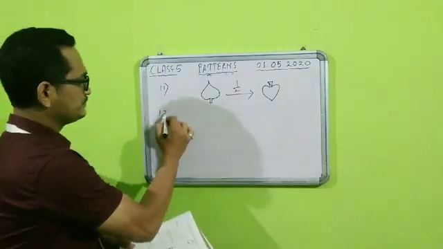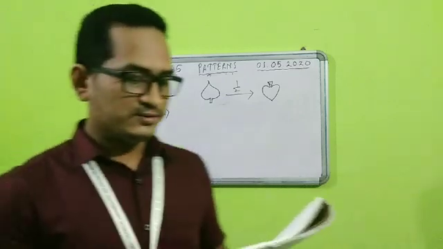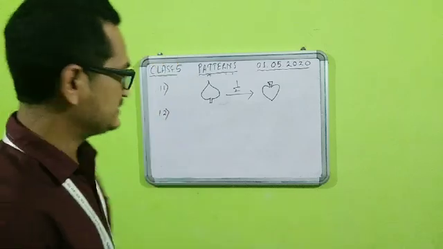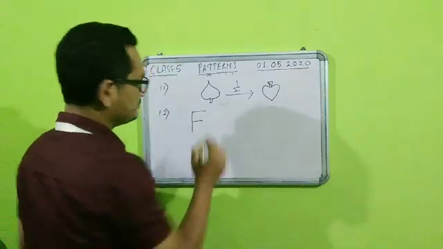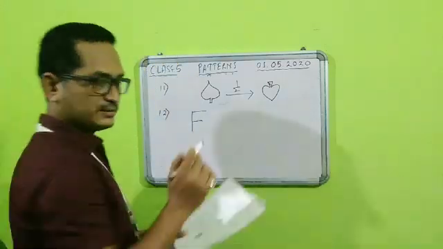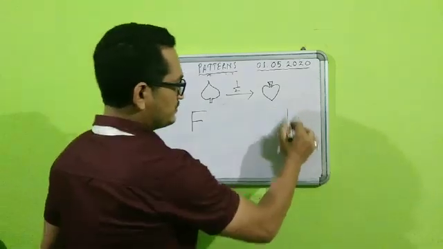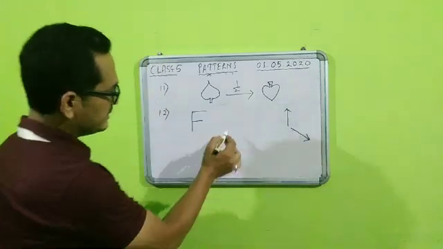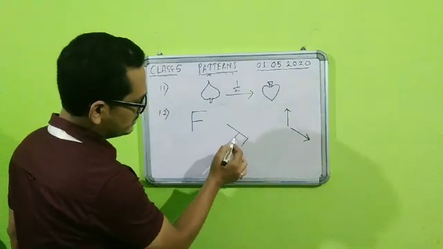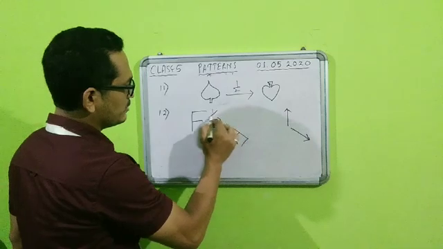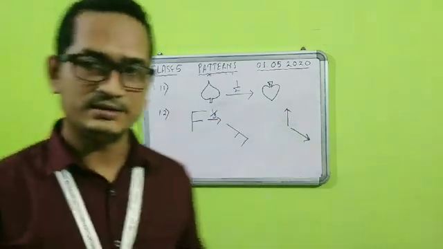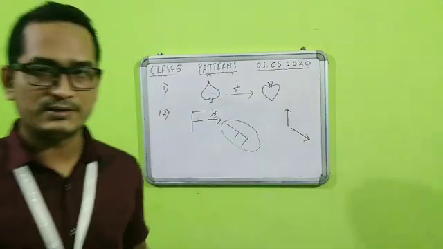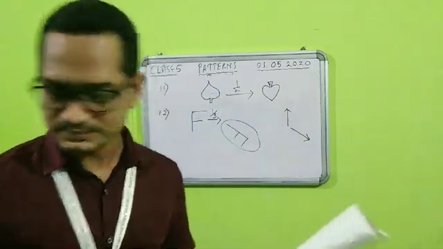That is number 11. Number 12, draw how the given letter looks when it is turned through 1 by 3 of a turn in the clockwise. Now it's a letter F. Now if it takes 1 by 3 turn, students, always remember, if this figure is like this, 1 by 3 turn means it will turn in this way. So the letter F will also turn in this way if it turns 1 by 3 turn, that is 1/3 turn, that is 120 degrees. So this will be the figure. You can draw it there, space is already given.